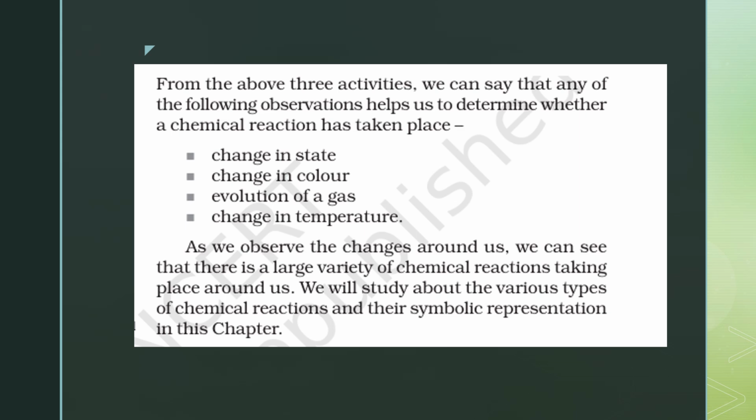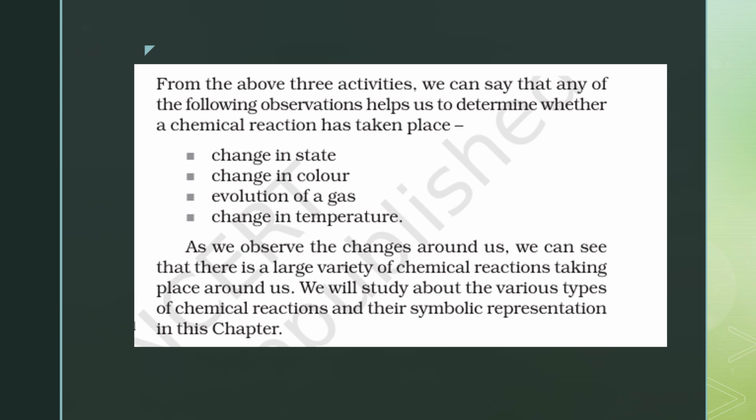Now let's see what we observe in general from the above three activities, right? So if we want to identify whether a chemical reaction has taken place or not, what can we observe? We can observe four things. There is a change in state. What is state? You know there are three states of matter, like solid, liquid, gas, right? So we can see if there is a change in state, okay? Second thing is whether there is a change in color, as we observed in one of the examples where we got a bright yellow product, right?